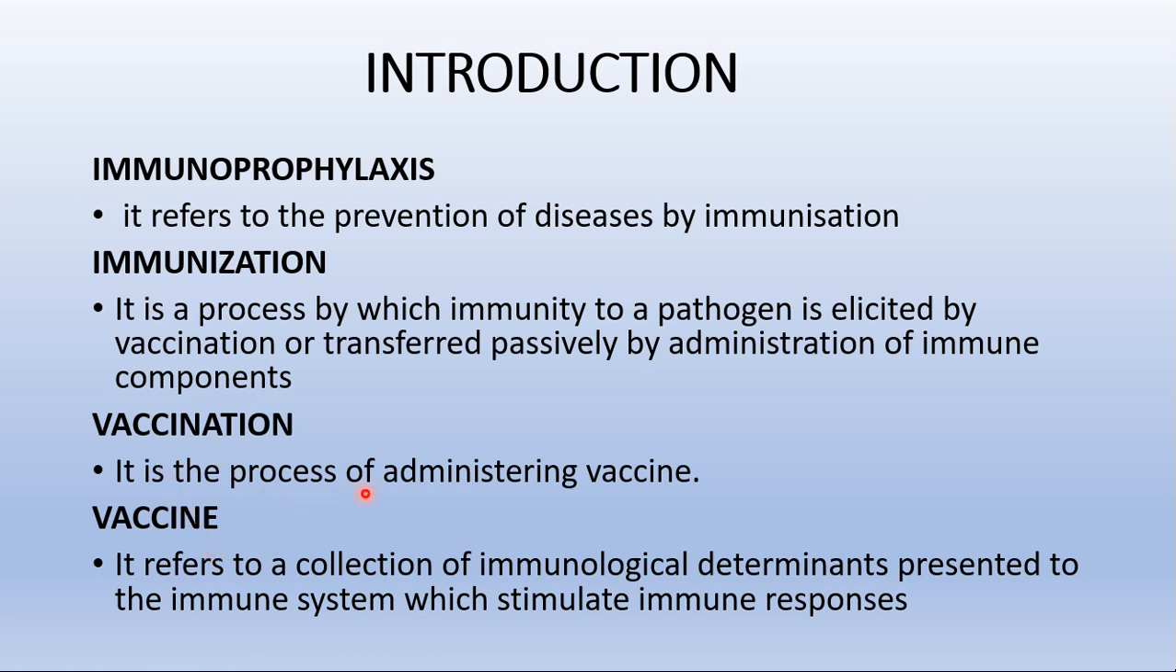Then what is a vaccine? I told you vaccination is a process of administering vaccine. So how can we define a vaccine? It refers to a collection of immunological determinants presented to the immune system which stimulate immune responses. These are the terminologies you are supposed to remember, which will be very useful for understanding this concept. Immunization is a process by which immunity to a pathogen is elicited by vaccination. Vaccination means the process of administering vaccines.